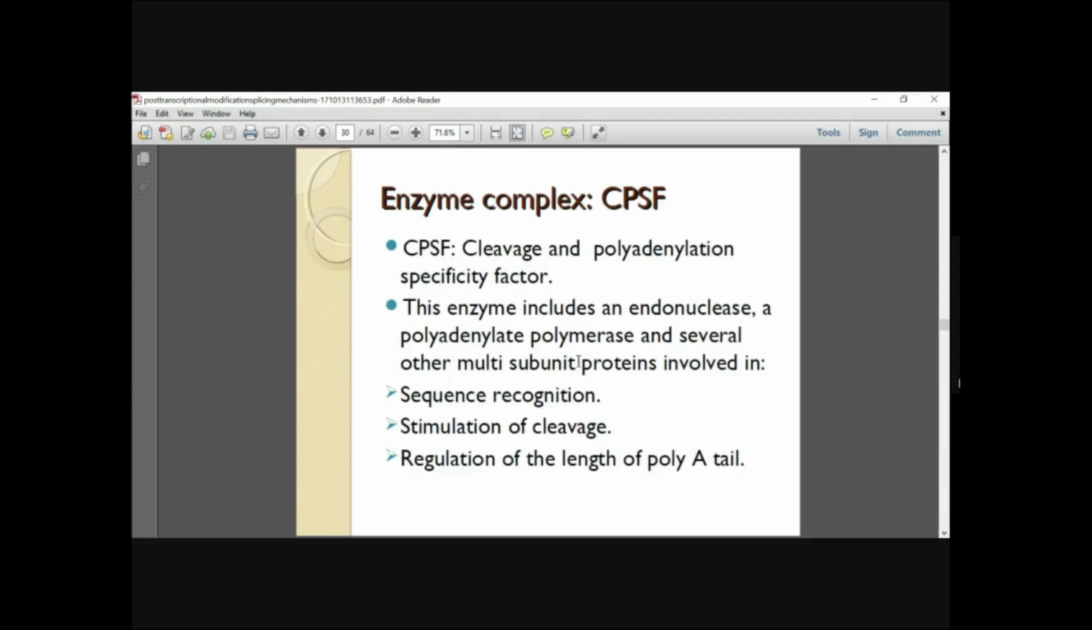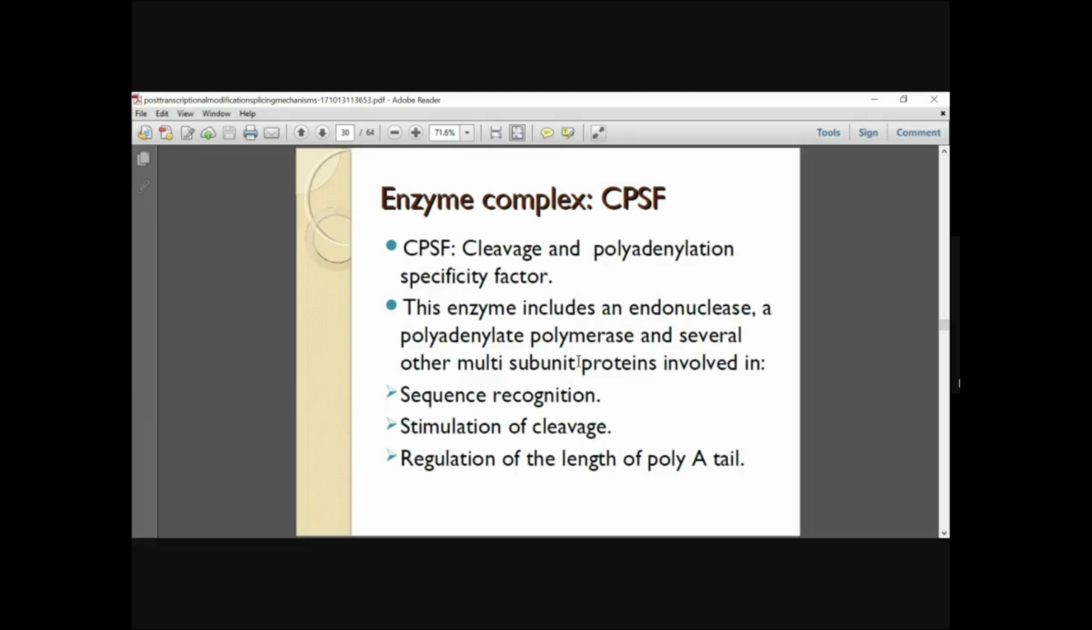Next, coming to CPSF. Both the poly A signal sequence, that is AAUAAA, and the GU-rich sequence are binding sites for multi-subunit protein complexes. CPSF stands for cleavage and polyadenylation specificity factor. This factor is very important for the generation of the poly A tail.